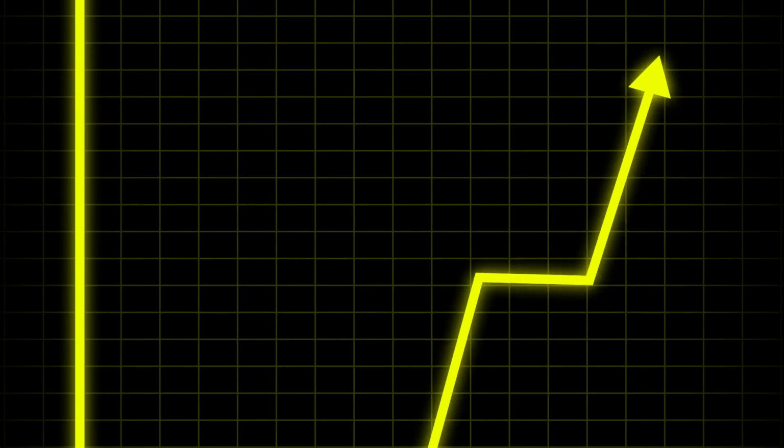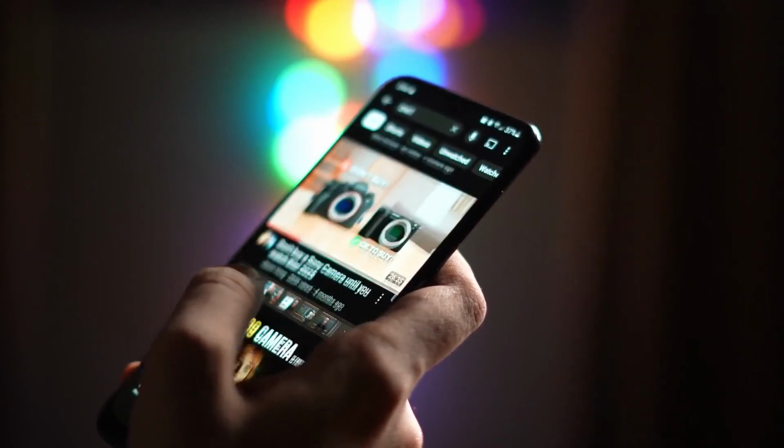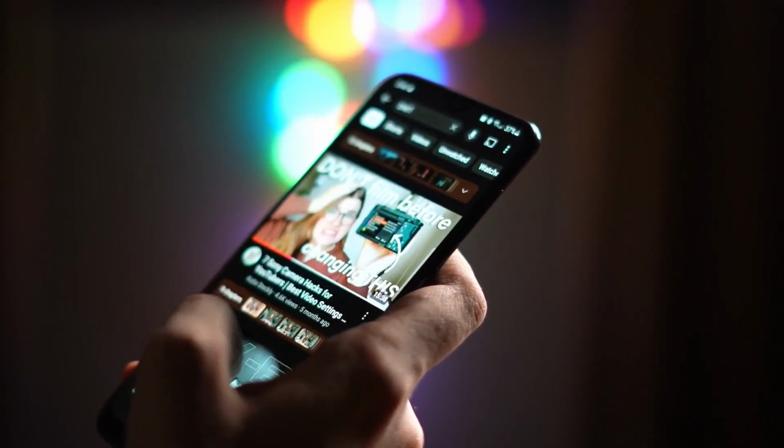Set the cadence, and Vizard will dribble your best moments out over time, building momentum without you having to babysit every post. And because it's content aware, it won't spam the same kind of clip back to back. It diversifies so your feed feels varied and fresh.